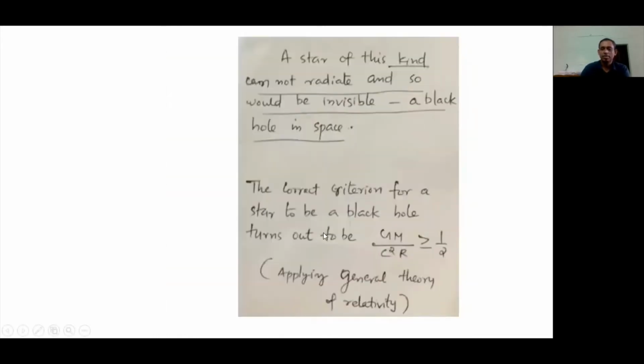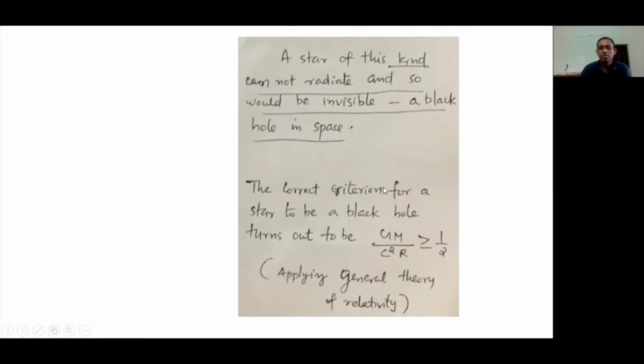A star of this kind, such stars, will not radiate, because radiation cannot escape from its gravitational field. So it will be invisible because it is not radiating at all. It's invisible, and we have a black hole in space.